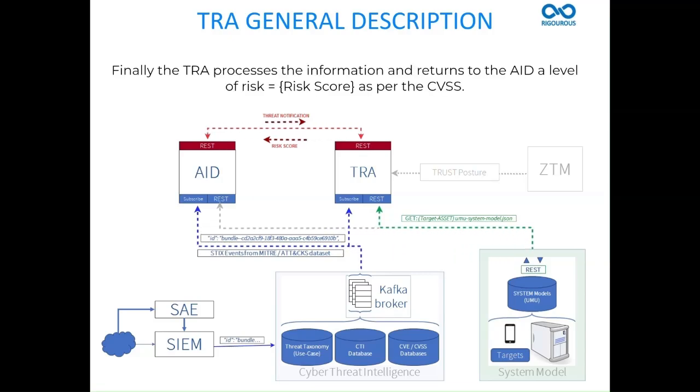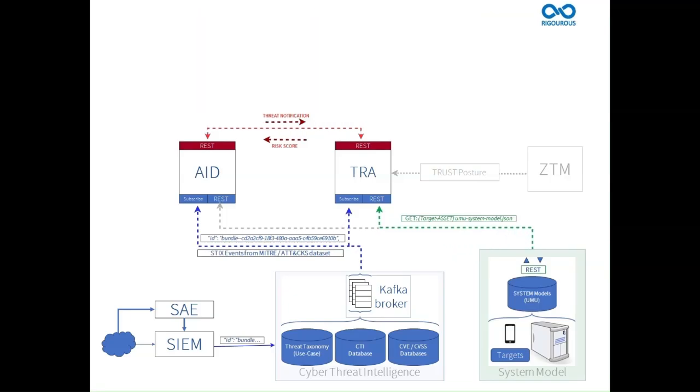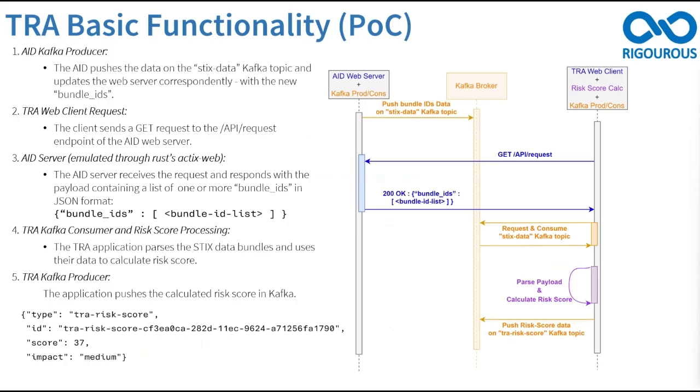Finally, the TRA processes the information and returns to the AIDA the level of risk, equals risk score, as per the Common Vulnerability Scoring System. The TRA development is currently focused on a proof of concept, which includes basic functionality such as on-request risk scoring. The initial architecture is in place, with ongoing improvements to support systematic scoring in the next phase of the project. The following video demonstrates the progress made so far.